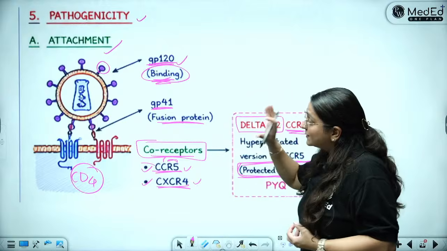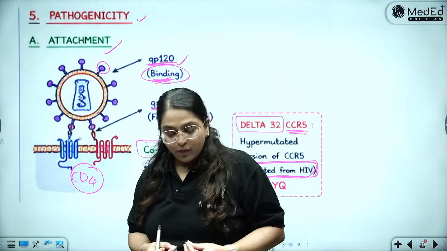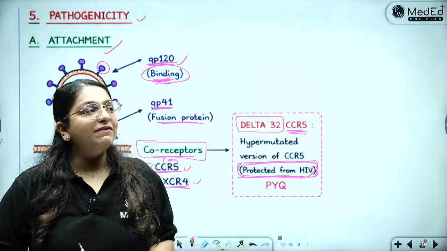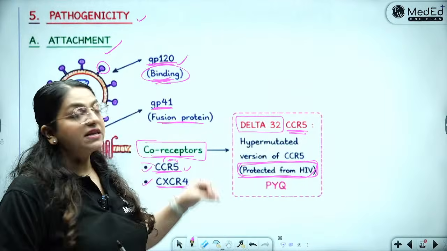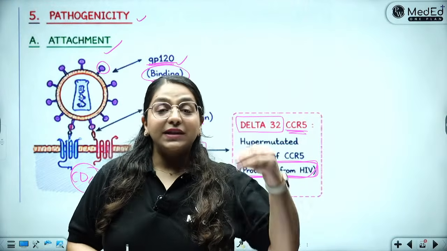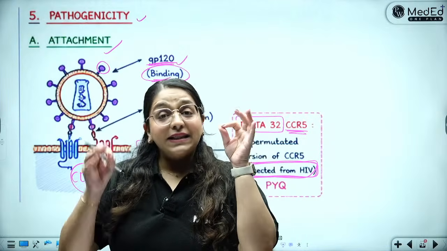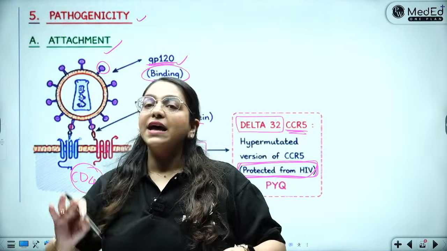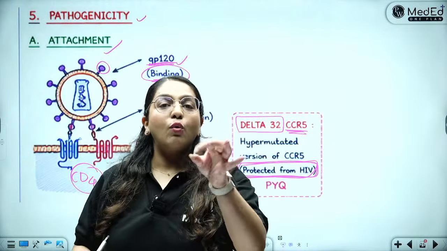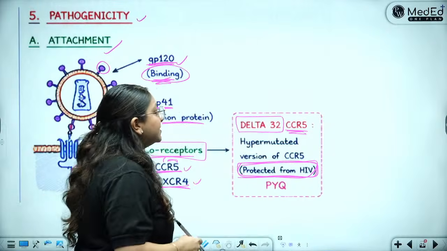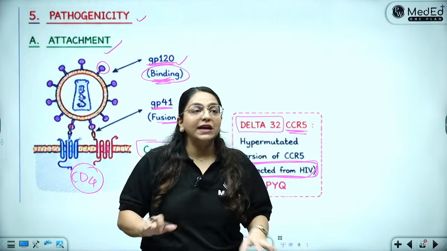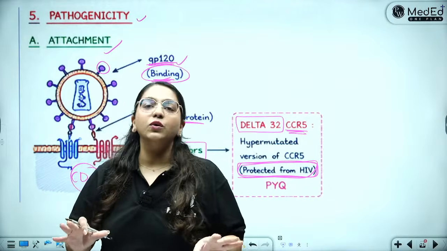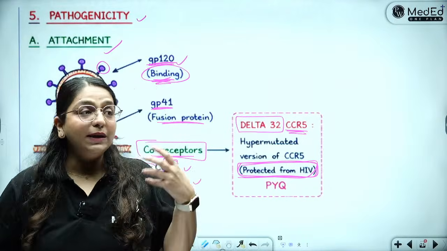That this co-receptor binding is so important. Yes, correct. In the Scandinavian population, this delta 32 CCR5 mutation is seen. So it is so important for binding that they have CD4 inside their cells, the virus has GP120, but they don't have a functioning CCR5. There is a mutation in the CCR5, and that totally does not allow the virus to bind. So they are totally protected.